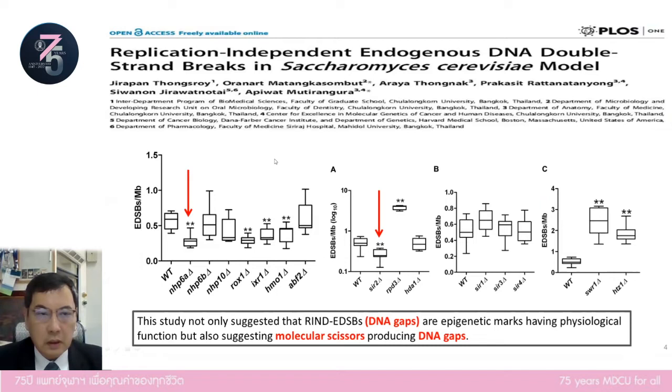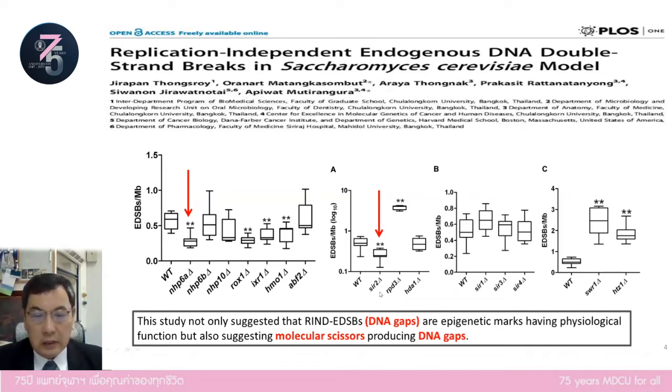So in 2013, we tried to search for the molecular scissors by measuring DNA gaps in yeast that has a deletion of one gene. If one of those genes has reduced DNA gaps, then the function of that gene has a role in producing DNA gaps. And we found two groups of genes. One gene is SIR2, the other is the HMGB group.